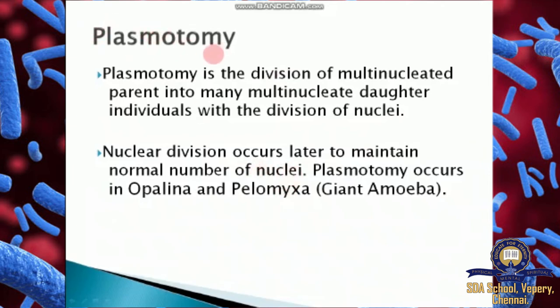Then plasmotomy. Plasmotomy is the division of a multinucleated parent into many multinucleated daughters. Usually a daughter cell consists of only one nucleus, but here a multinucleated parent produces multinucleated daughter individuals, with division of nuclei. Nuclear divisions occur later to maintain the normal number of nuclei. Plasmotomy occurs in Opalina and Pelomyxa, a giant amoeba.